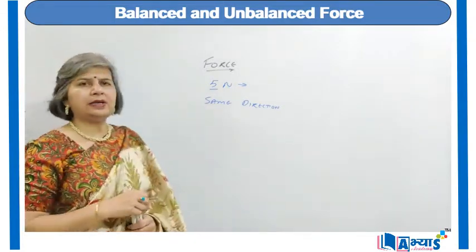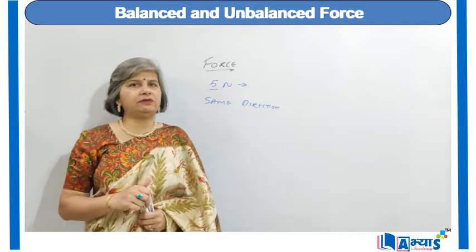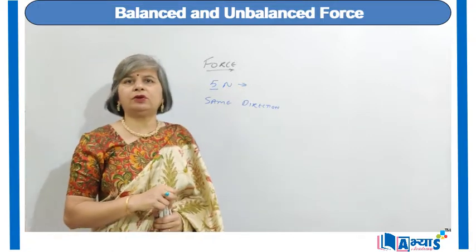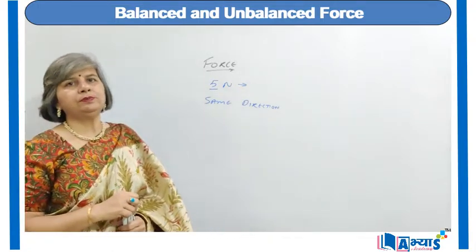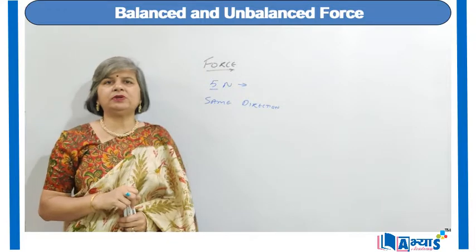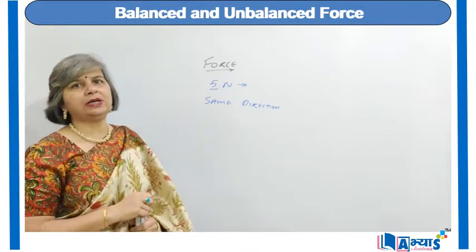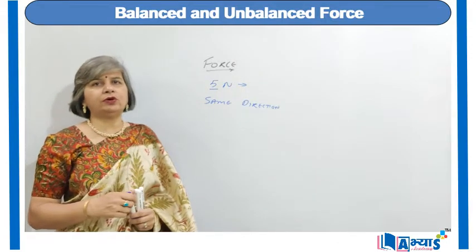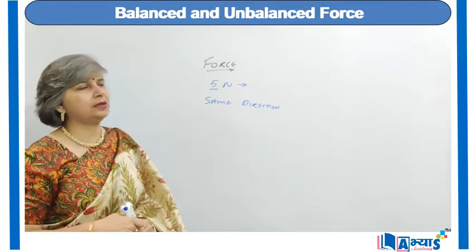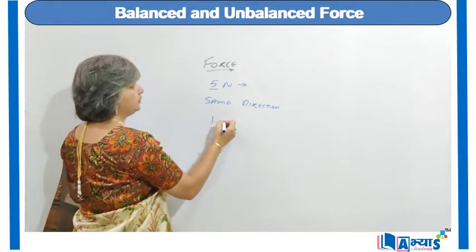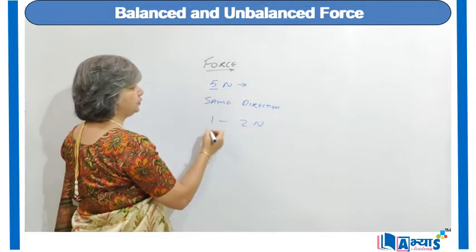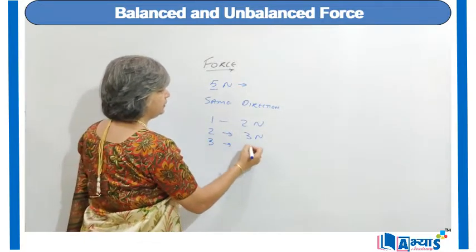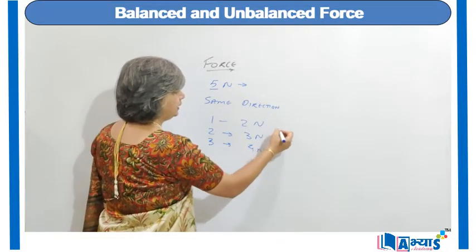For example, in our day-to-day life we have seen that whenever we try to push a car, if a single person is pushing a car, the car will not move. Maybe two or more than two persons are required to push a car. Suppose we say that three persons are together pushing a car and the car is moving. So that means the net force is the sum of all the forces the three persons are applying. Suppose the first person is applying a force of 2 Newton, the second force is of 3 Newton and the third force is being applied for 4 Newton,